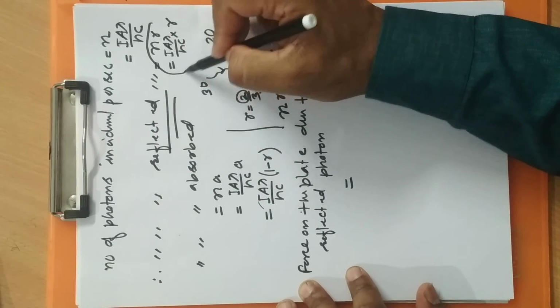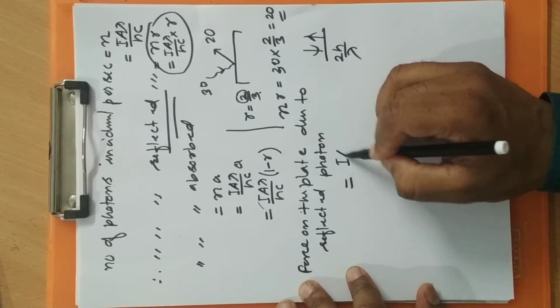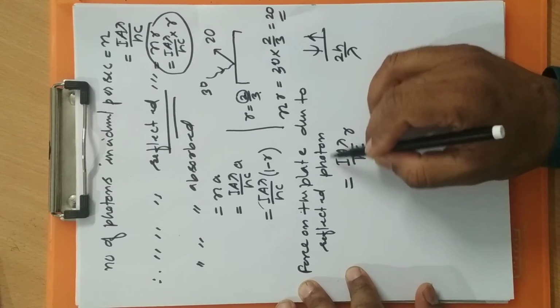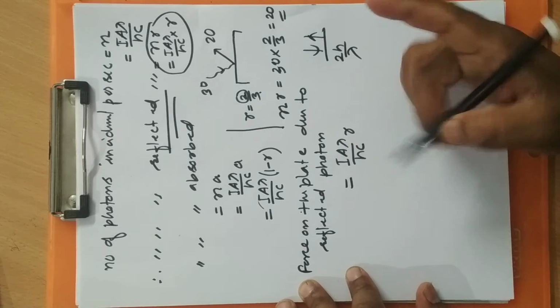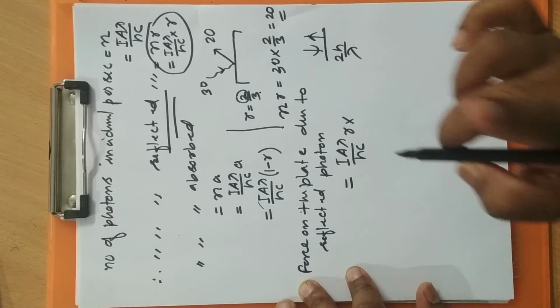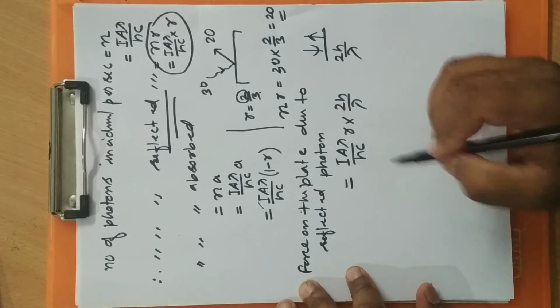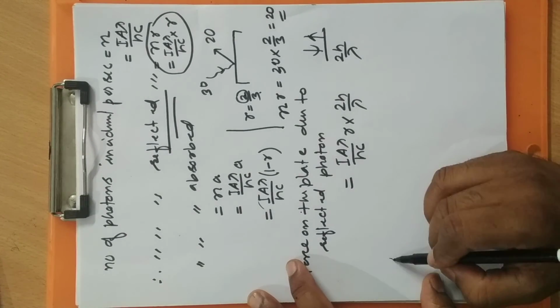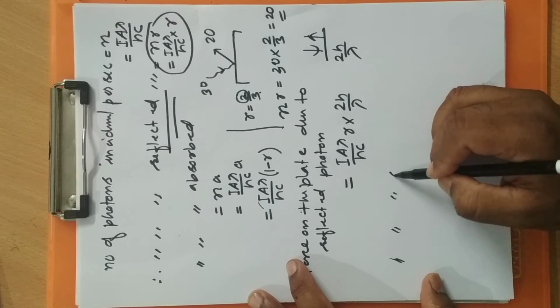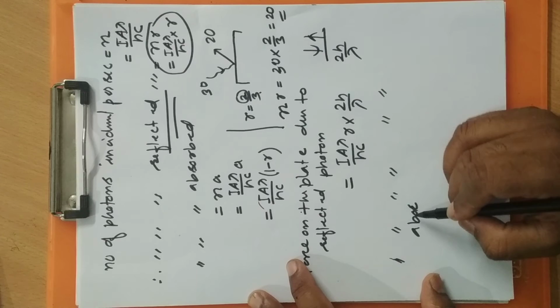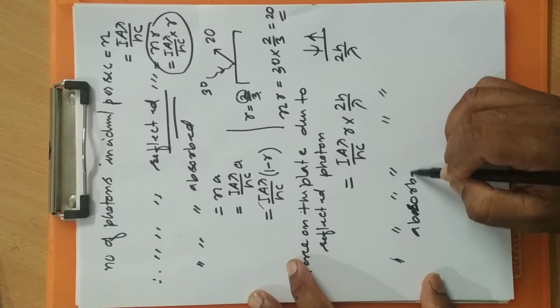This is the reflected photon number: I A lambda by hc into R. This is the number of photons getting reflected every second, and the change in momentum of one reflected photon is twice h by lambda. Similarly, force on the plate due to absorbed photons.